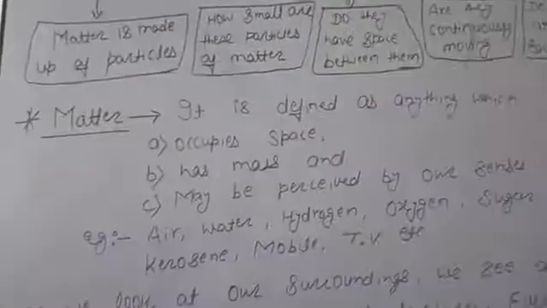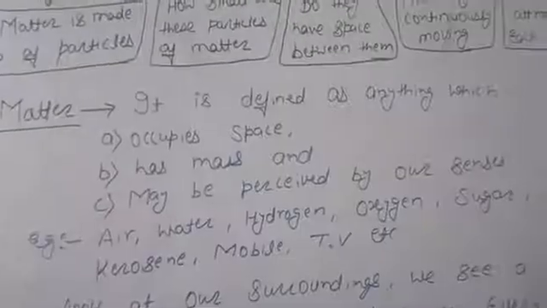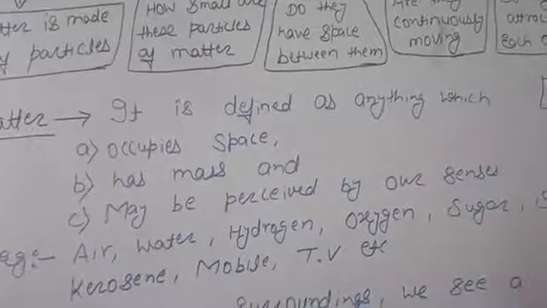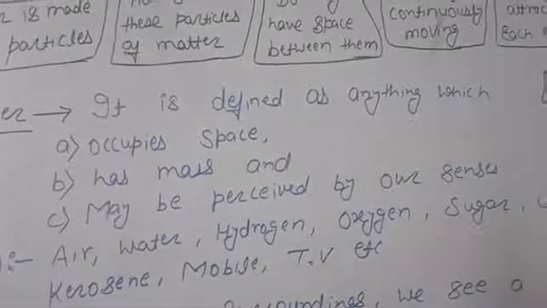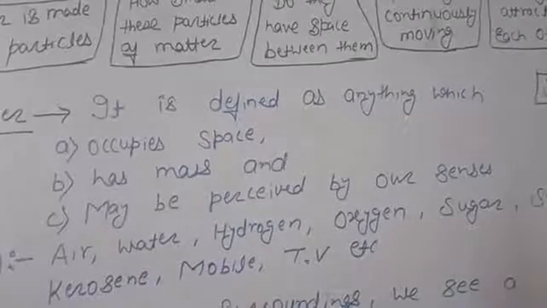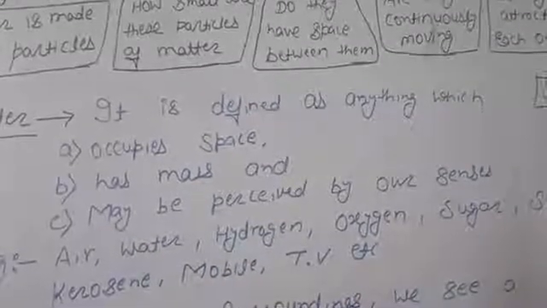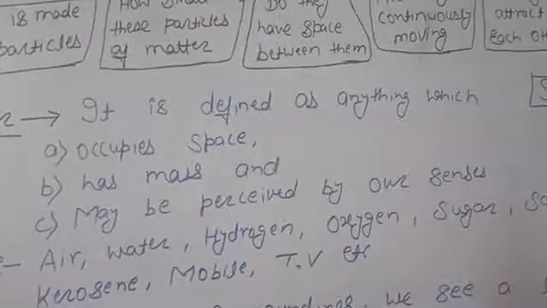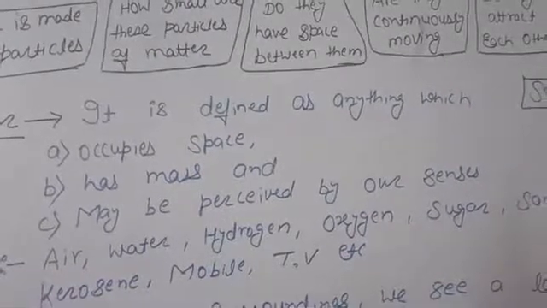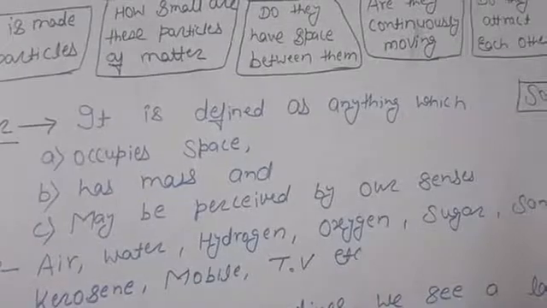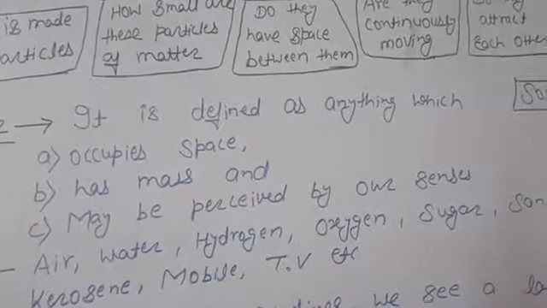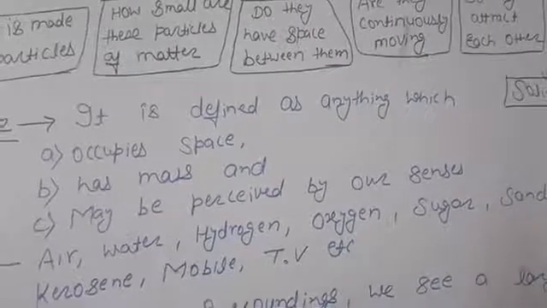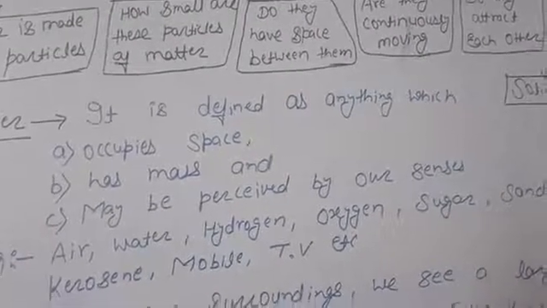Hence, we can define matter as anything which first occupies space, second has mass, and third may be perceived by our senses. Like air, we can perceive it by our senses, and air occupies space and has mass, so air is also an example of matter.